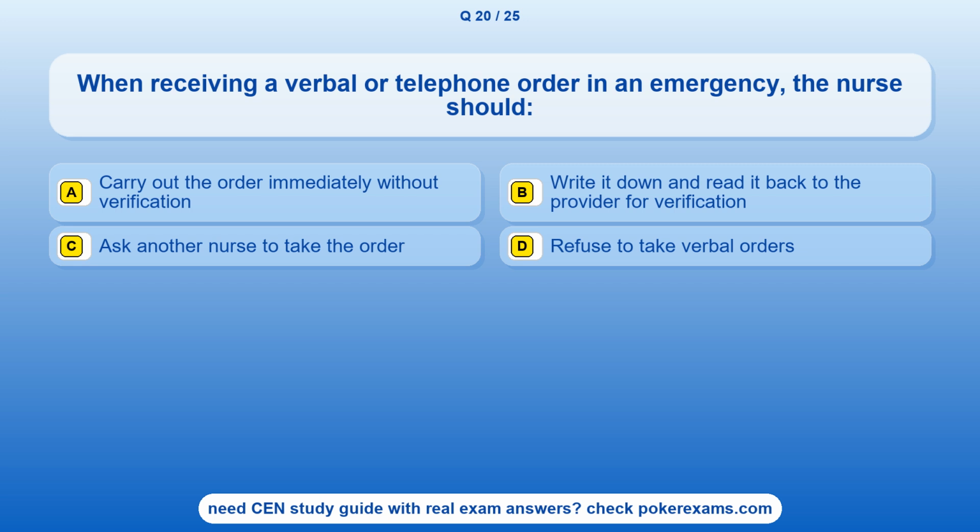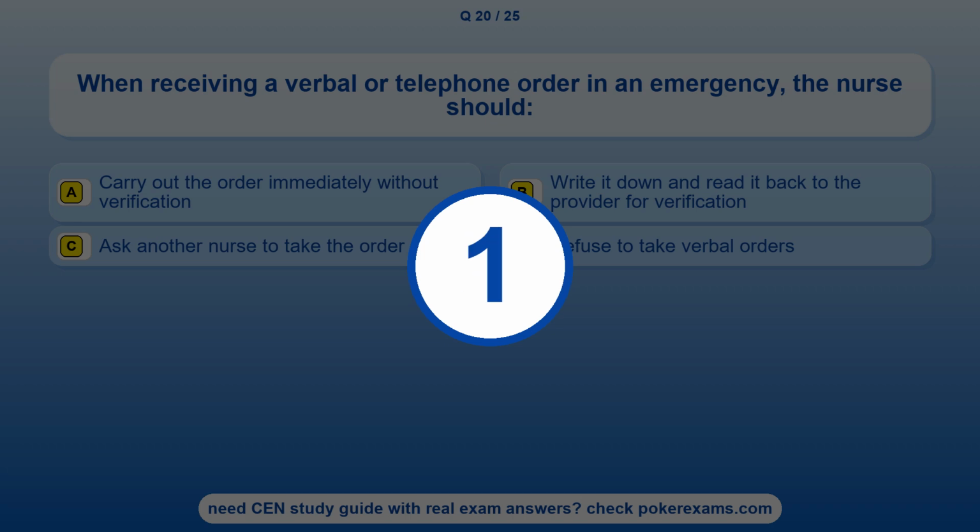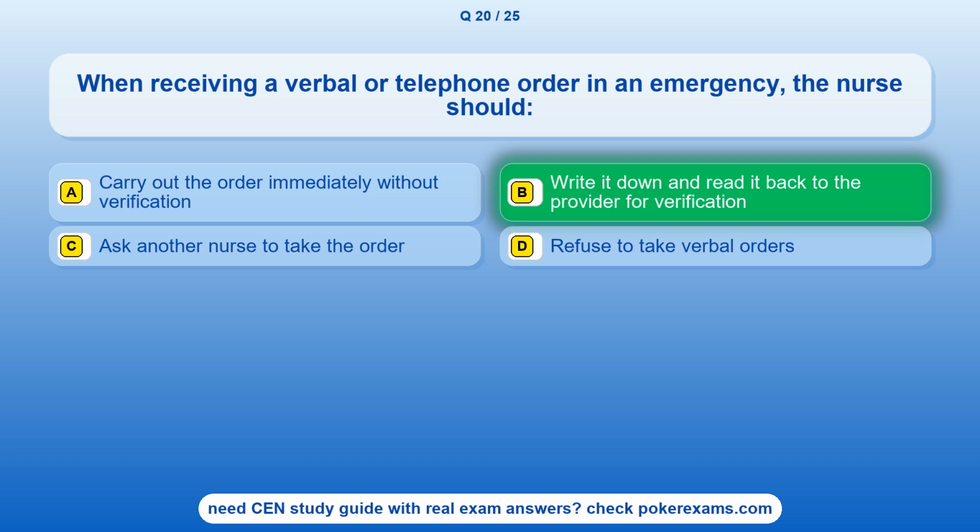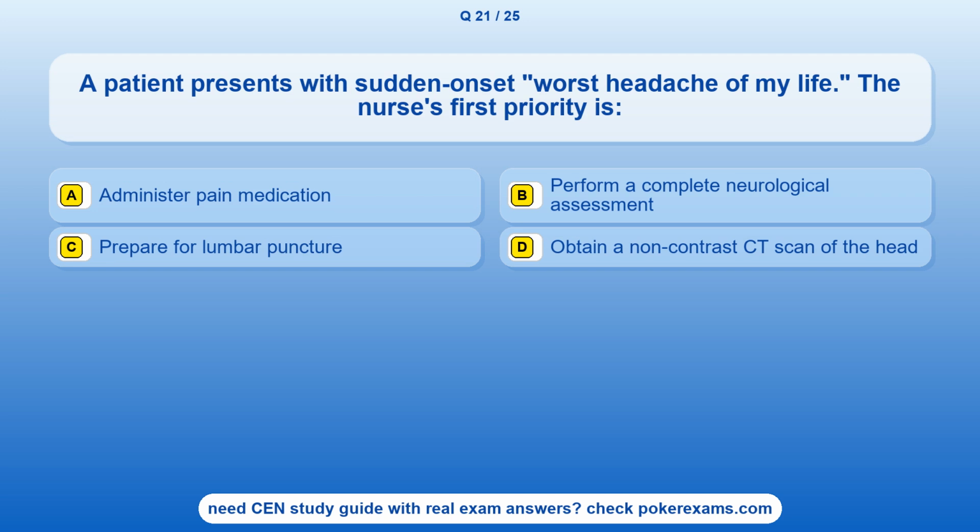Option C. Ask another nurse to take the order. Option D. Refuse to take verbal orders. The correct answer is option B. Write it down and read it back to the provider for verification. Question 21. A patient presents with sudden-onset worst headache of my life.